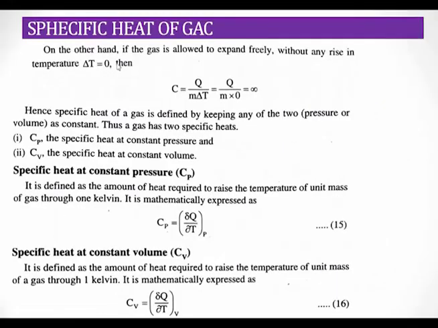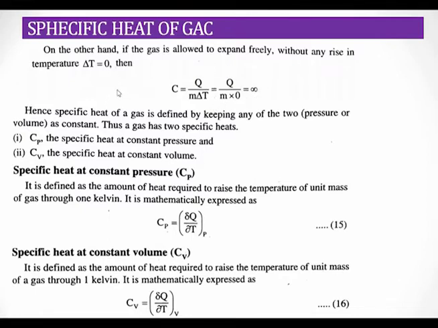Similarly, when we expand the gas freely, it may expand without any rise in the temperature. So in that case, delta T is equal to 0. So Q divided by m delta T may be infinity.